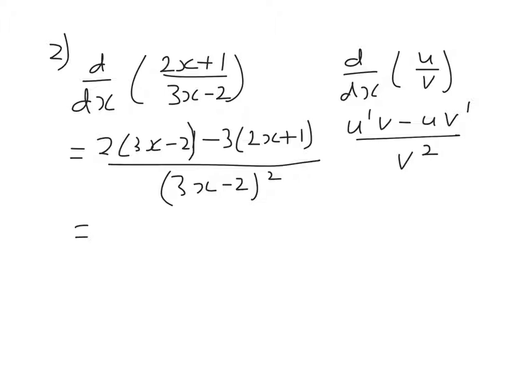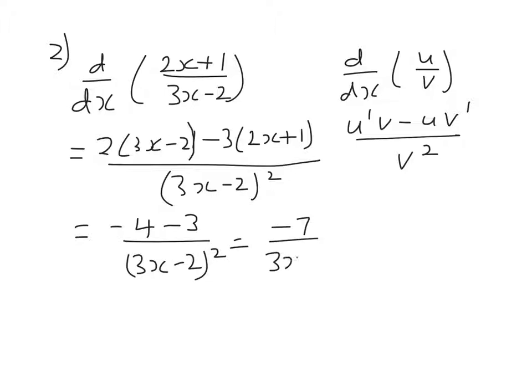Let's tidy things up. 2 times 3x is 6x, 3 times 2x is 6x, 6x minus 6x is nothing. 2 times minus 2 is minus 4. And then minus 3 times plus 1, that's minus 3. All over the bottom one squared. So altogether it's minus 7 over 3x minus 2 squared.